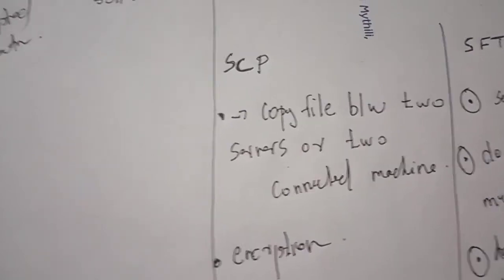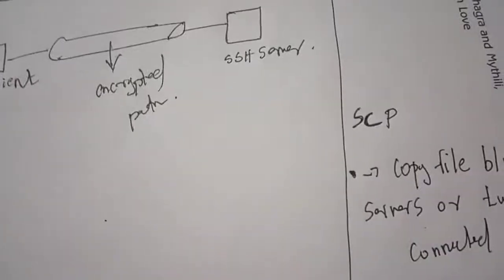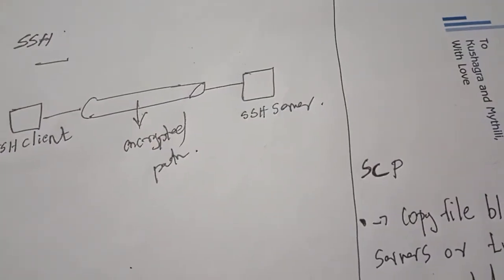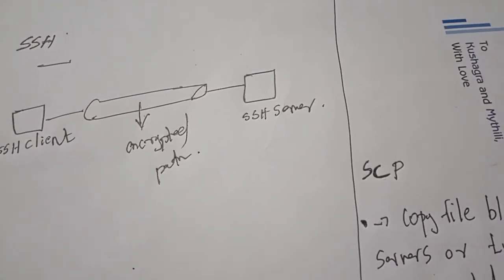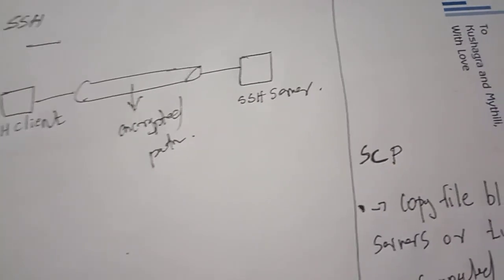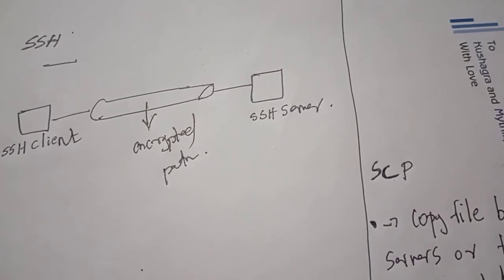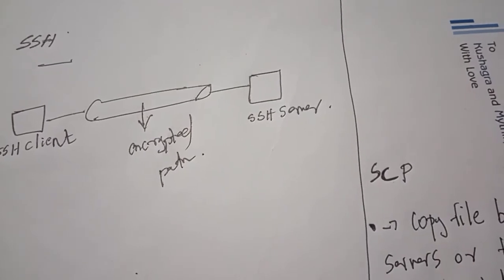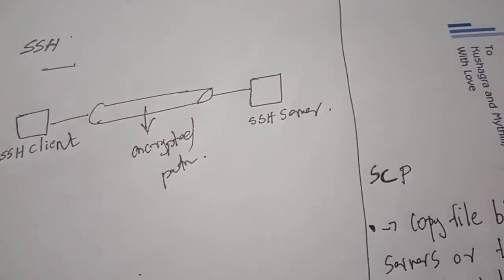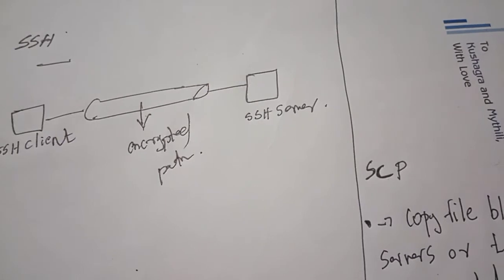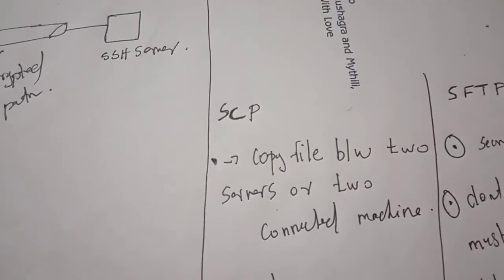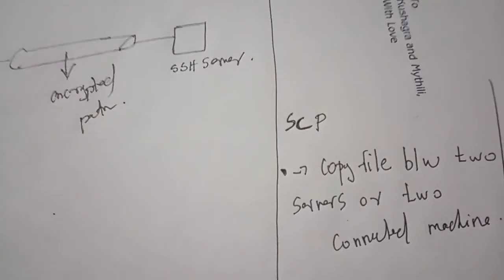Most SSH commands inbuilt contain SCP. SSH is used for communicating between the client and server or any machines connected over the internet, so they can also contain this SCP facility. SCP means for copying files, secure copy.